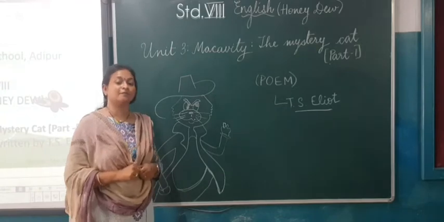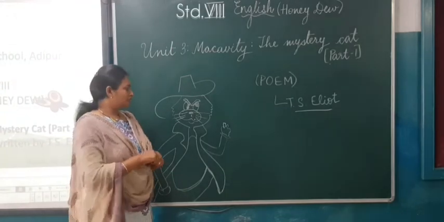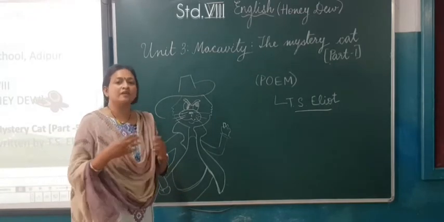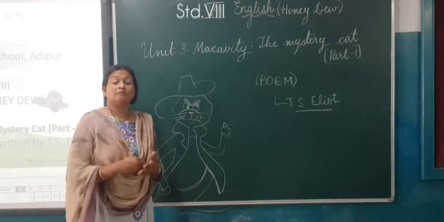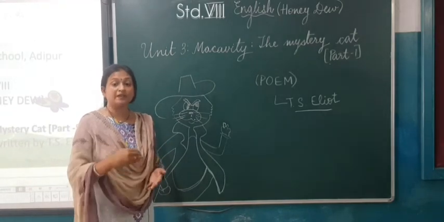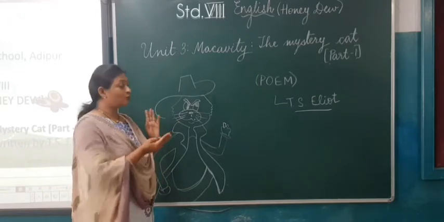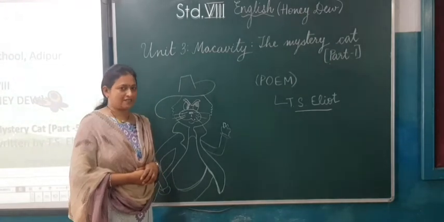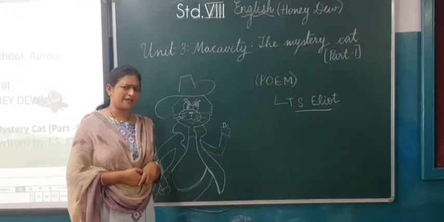Yes, this word criminal is used for this cat. Why? Because this cat, whatever mischief he does, no one is able to trace. Okay? Now, even the biggest squad, the biggest police organization of this world is not able to trace this notorious cat. Okay, you know cat, they are very cunning and mischievous by nature.